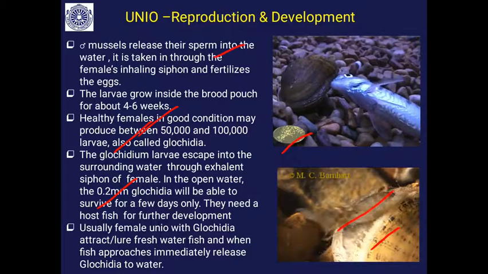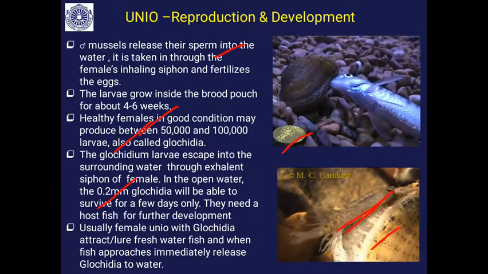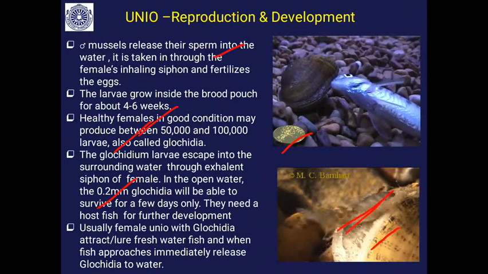This is how fishes get attracted through this lure. This is called a bait. Just as you use a small bait to catch fish, the same strategy is employed here. In the exhalent siphon of the female, you will find a vibrating lure that attracts the fish. When the fish comes and is about to catch this, the exhalent siphon immediately releases the Glochidia, the 4-week-old Glochidia,